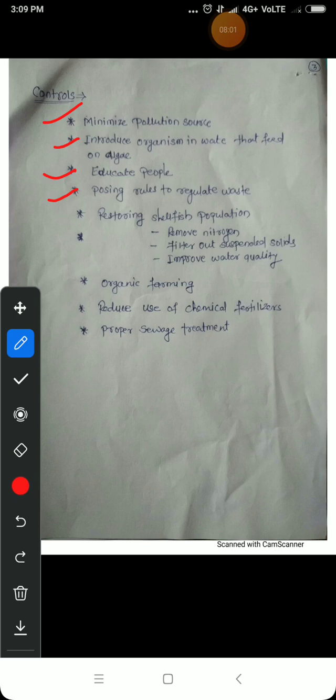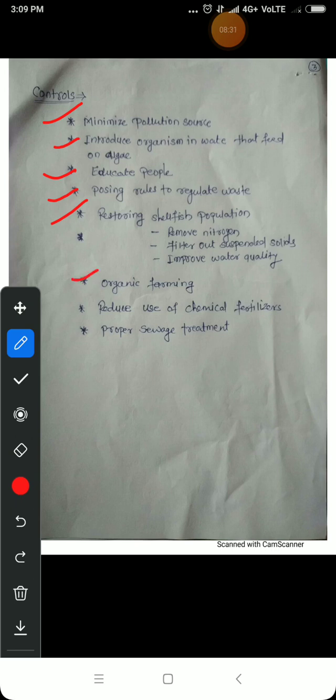Now next one is restoring the surface population. That means remove the nitrogen. We know that nitrogen enhances the growth of these aquatic plants, so we have to remove the nitrogen also, with processes like denitrification, and filter out the suspended solids. If there are suspended solids in water bodies, we have to filter them out. In this way we can also reduce it. Now, improve the quality of water. These are some of the control measures.